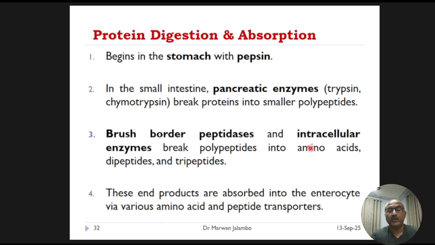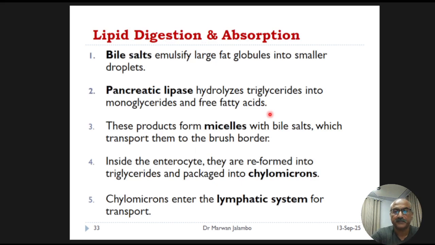Finally, we will look at the most complex of the three: digestion and absorption of lipids or fats. Digesting fats or lipids is a challenge because fat and water don't mix.